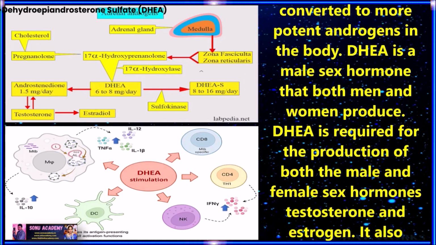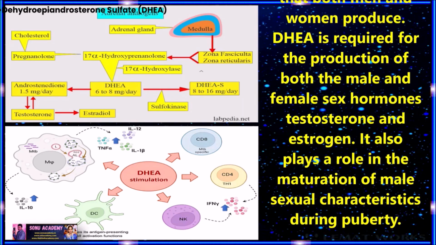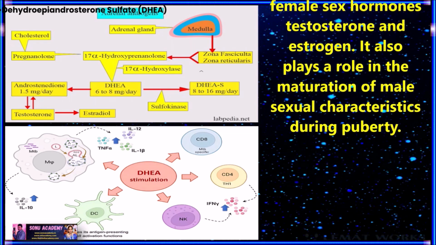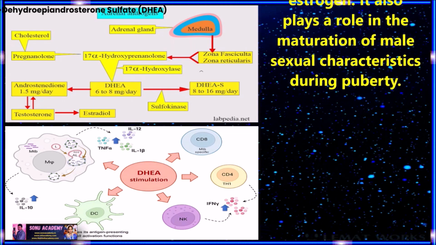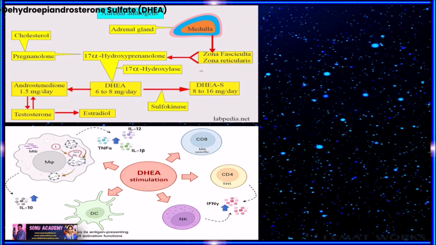The DHEA is a male sex hormone that both men and women produce. DHEA is required for the production of both the male and female sex hormones testosterone and estrogen. It also plays a role in the maturation of male sexual characteristics during puberty.